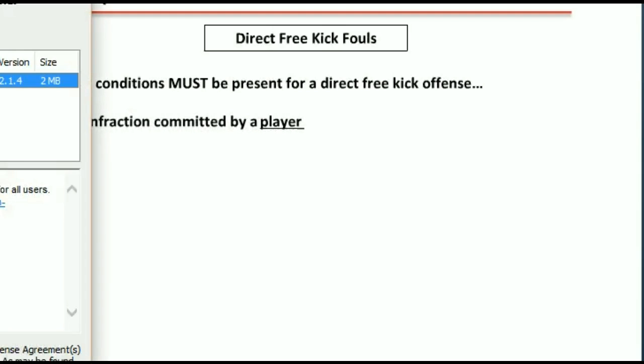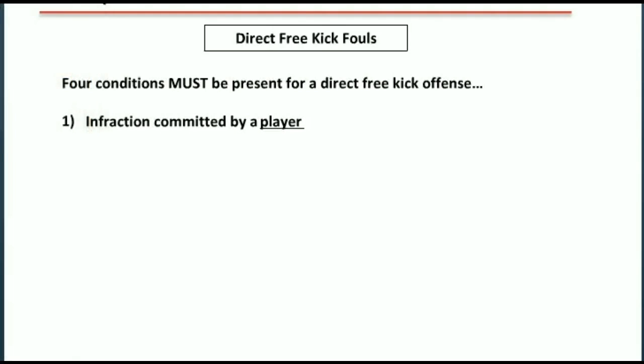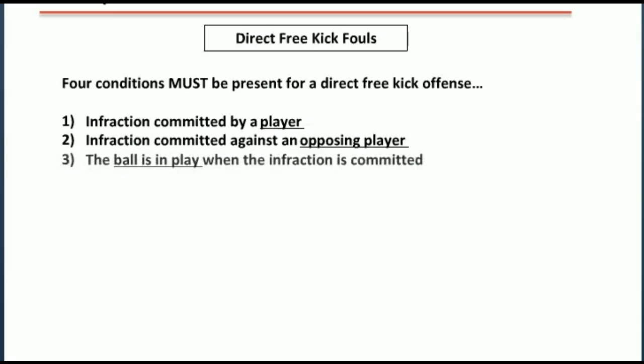Four factors must be present for a direct free kick offense to result in a direct free kick. 1. The infraction has to be committed by a player, not a substitute, a member of the team staff, a spectator, or anybody else. It must be one of the 11 players on the field. 2. The infraction must be committed against an opposing player, not a substitute, not an opposing substitute, not a member of either team's coaching staff, not the referee, not an assistant referee, or even a player from the guilty player's own team. 3. The infraction must occur while the ball is in play.